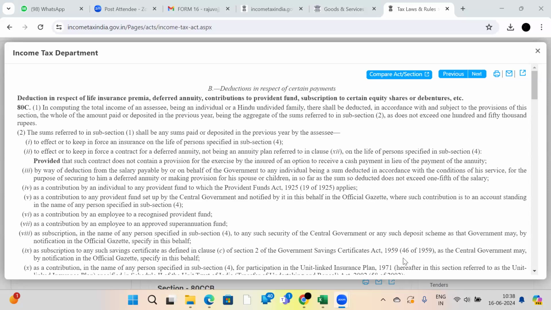Someone has mentioned the full form of ATC. Yes, sir. EMI also. Full form of EMI: equated monthly installments. Sir, you told us to download one app. Which app, sir? Reserve Bank of India Retail Direct. Okay, sir. Any other questions here? Feel free to ask your questions. No problem. We will definitely answer your questions.